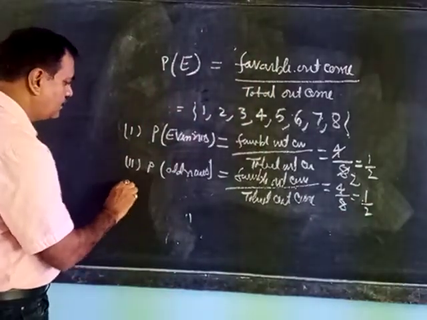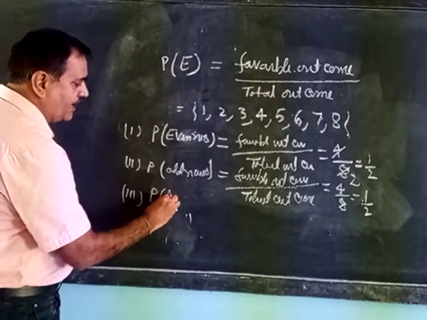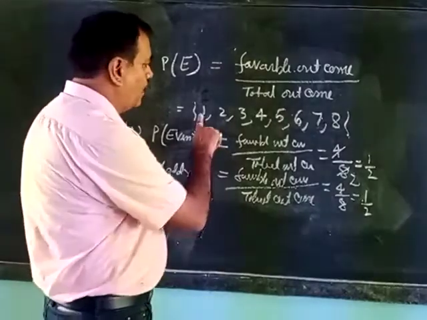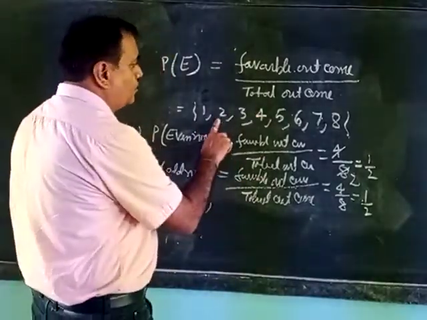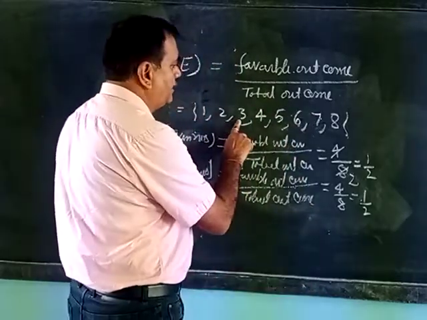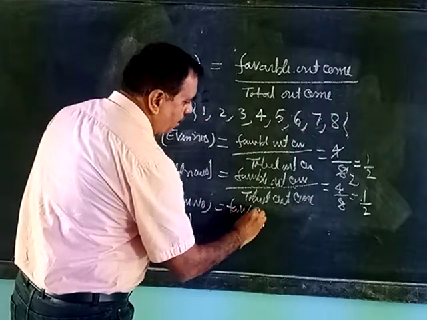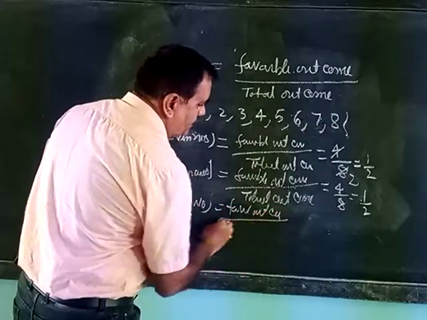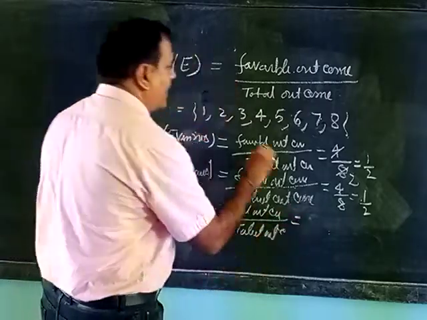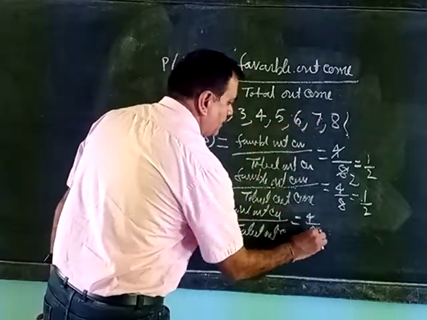Third question. Probability of a prime number. How many prime numbers here? 1 is not a prime number. So 2, 3, 5, 7 are prime numbers. So you have to write favorable outcome by total outcome. Then prime numbers: 1, 2, 3, 4. 4 by 8, that is 1 by 2.